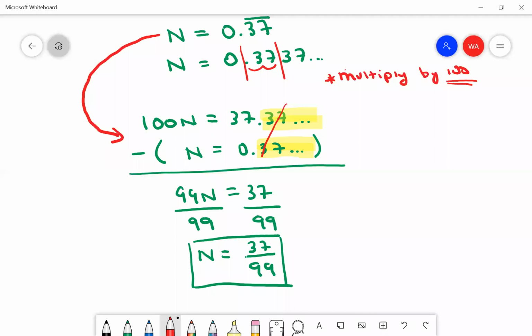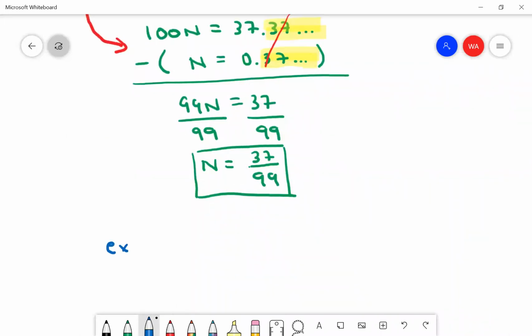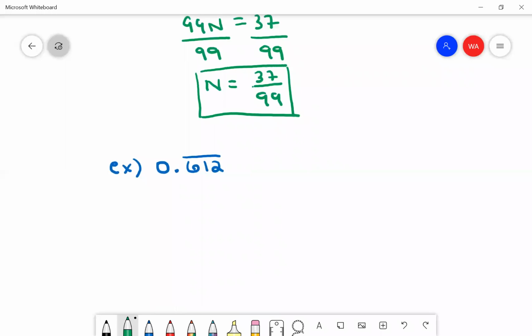Let me do another one. Let's say I want to do 0.612 repeating. I'm kind of making this up. All right, so here's what I'm going to do. I'm going to make an equation and say that there is some magic decimal n that equals this repeating decimal, 612, 612, 612 forever and ever, dot, dot, dot.